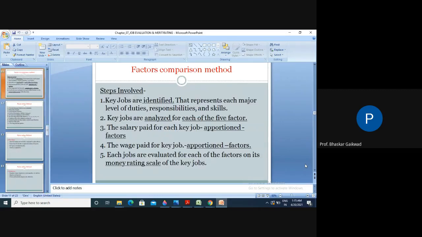So here are the key points in the factor comparisons. Already I have given the ABC analysis. You can follow these points, or the key jobs are identified and analyzed for each factor. Salary paid for each job, wage paid for key jobs, appropriate factors have to be considered. So here's money rating scales. Also, this is part of the comparison methods.